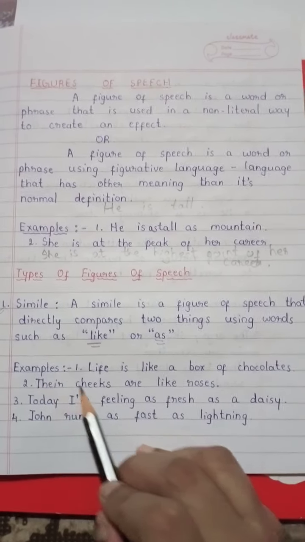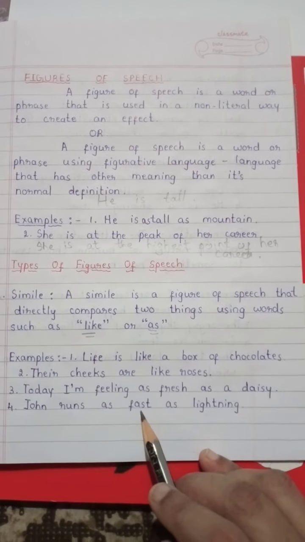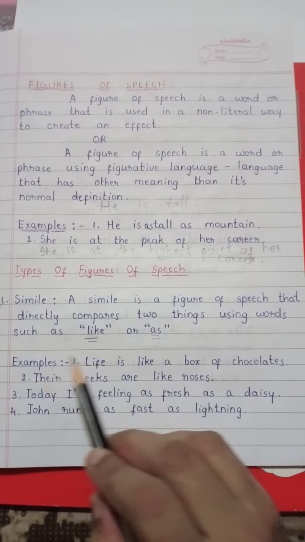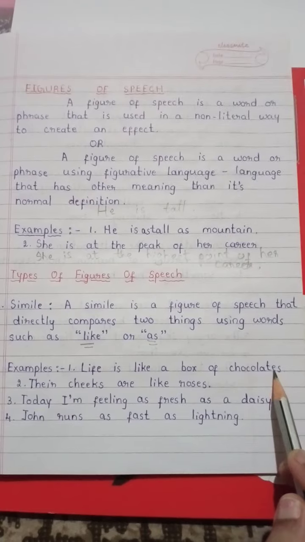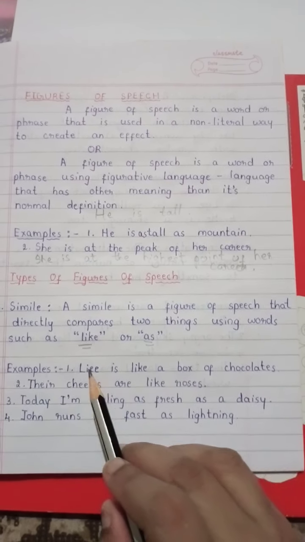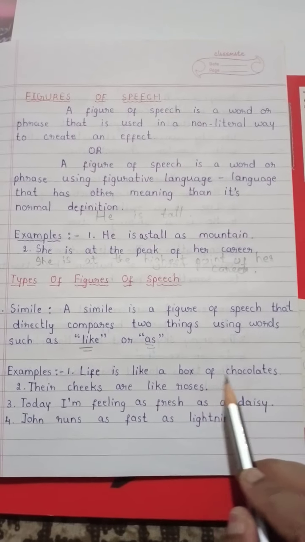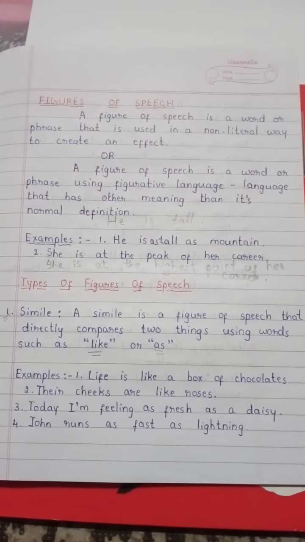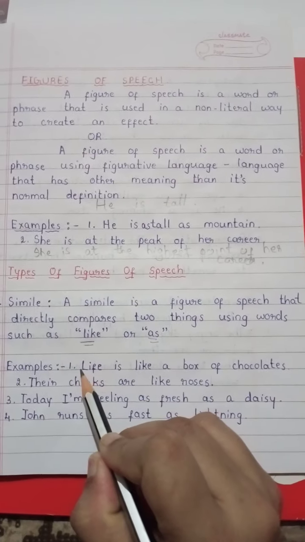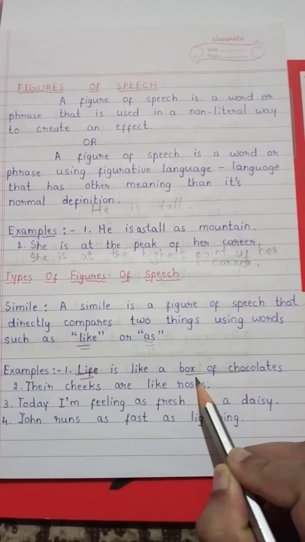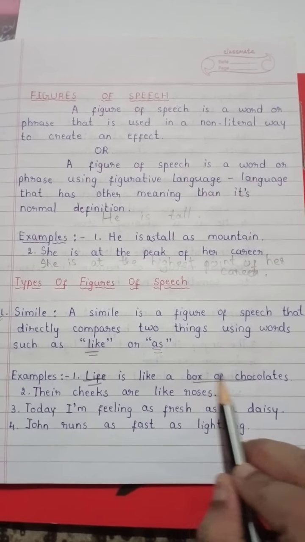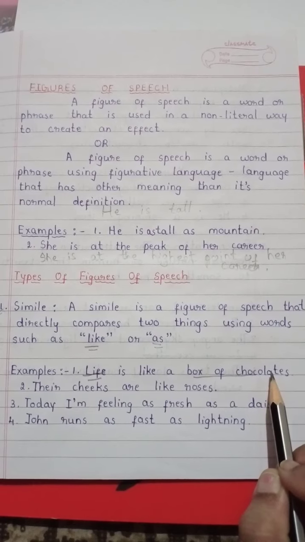Students, now we'll go through the examples. Life is like a box of chocolates. So life and box of chocolates, two things are compared here.